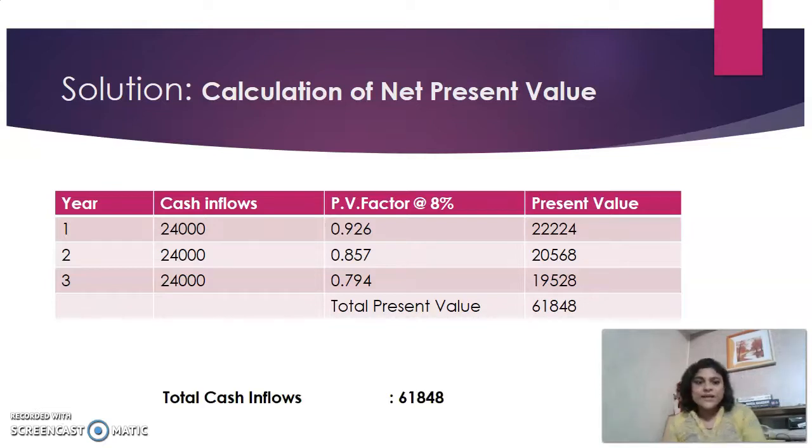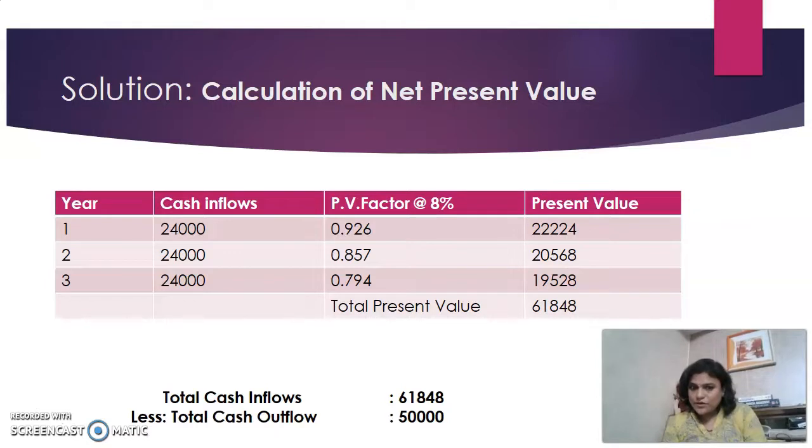Now the total present value is 61,848. So total cash inflow we have is 61,848. Like I said earlier, net present value is nothing but cash inflow minus cash outflow. Now total cash inflow is 61,848 and total cash outflow, as given earlier in the question, is 50,000 rupees.